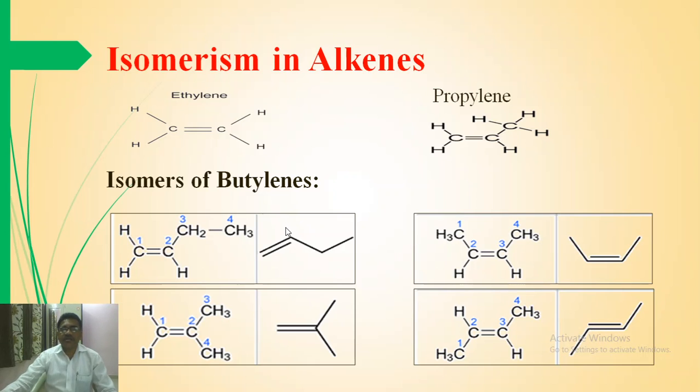The first isomer is 1-butene, the second isomer is isobutylene, the third isomer is cis-2-butene, and the fourth isomer is trans-2-butene. All these isomers are hydrogenated to form two products. 1-Butene is hydrogenated to form n-butane. Isobutylene undergoes hydrogenation to form isobutane.